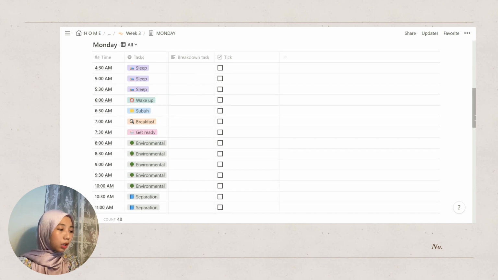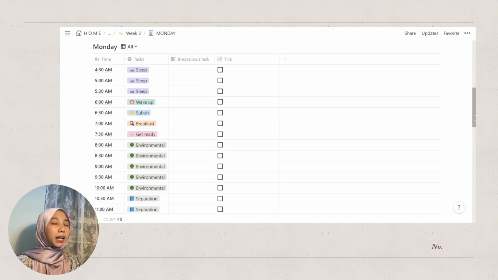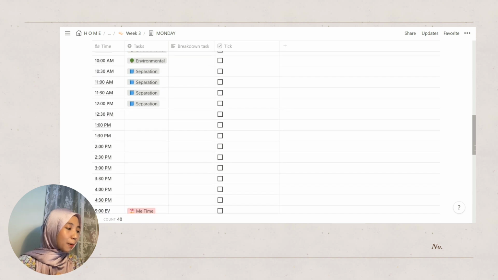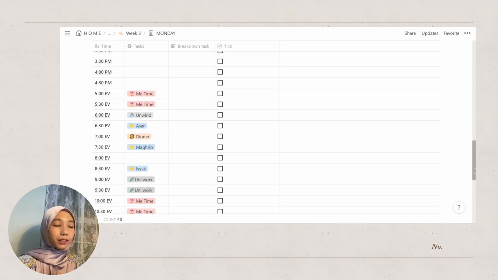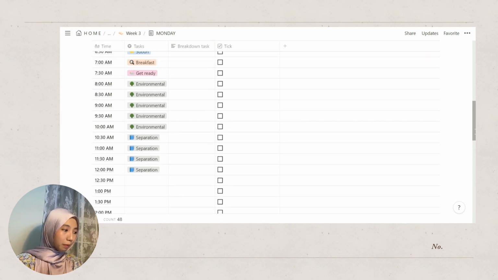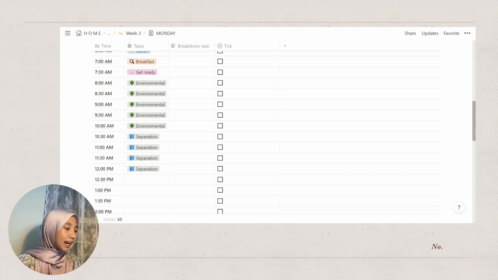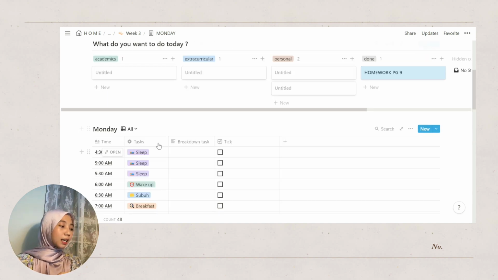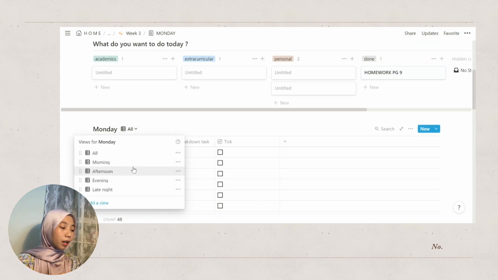Scroll down a bit more. This is basically my daily planner, where I try to plan out what is the task that I need to do at this time. So this is very long because I decided to make a 30-minute intervals sort of planner instead of 1 hour intervals. And I know it can get a bit overwhelming because this is just so long, but what I did was I actually make a view for morning, afternoon, evening and late night, and where I also filtered the table.